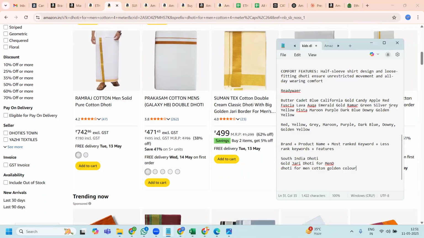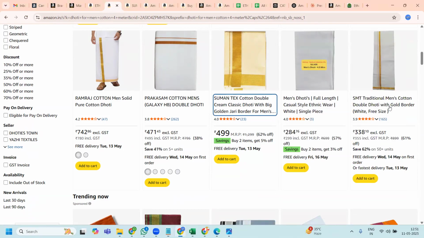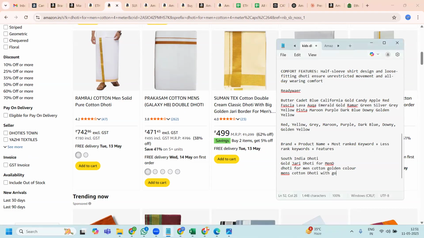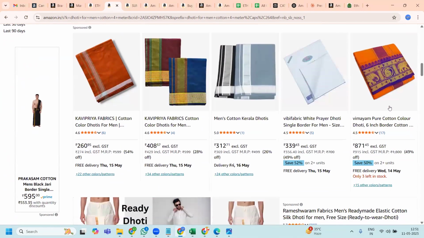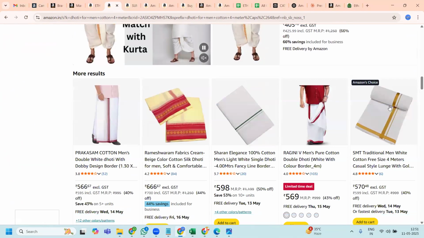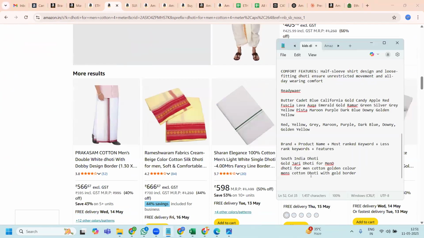So one more keyword for me would be this, which is also one of the relevant keywords. White dhoti, white color. I should mention that also because somewhere it is showing white over here.